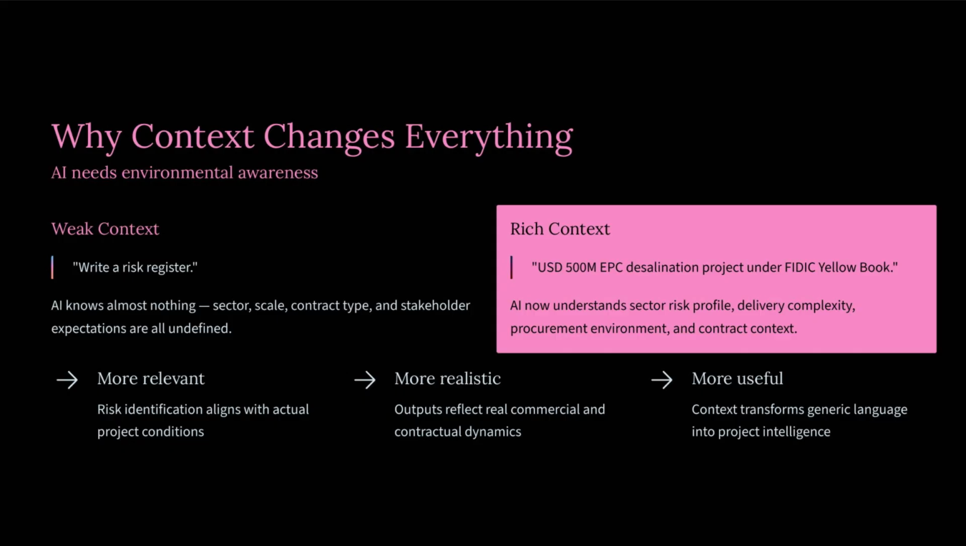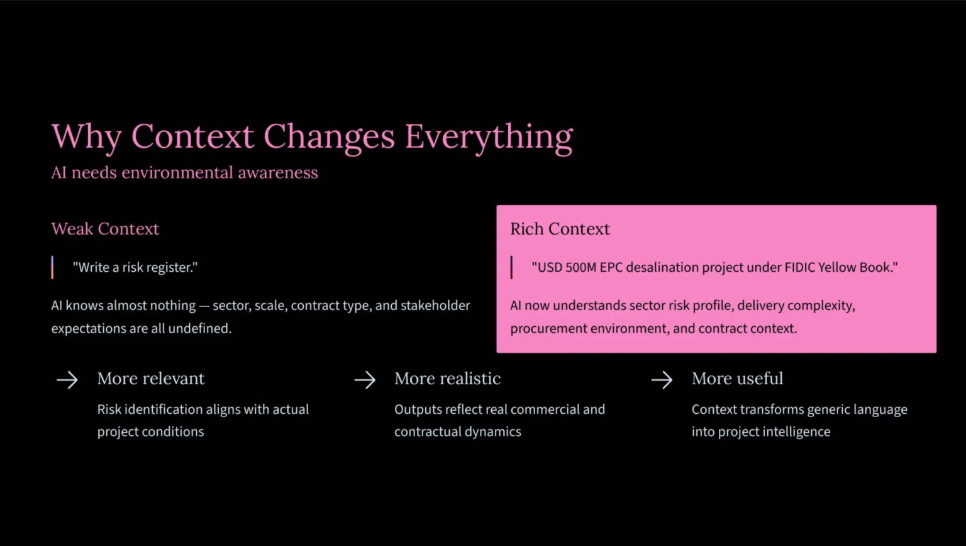When you feed the model a weak context string, like write a risk register, the AI is left knowing almost nothing about your world. The industry sector, the operational scale, the contract type, and executive stakeholder expectations are all completely undefined. The model has no choice but to fill that vacuum with basic generalizations.